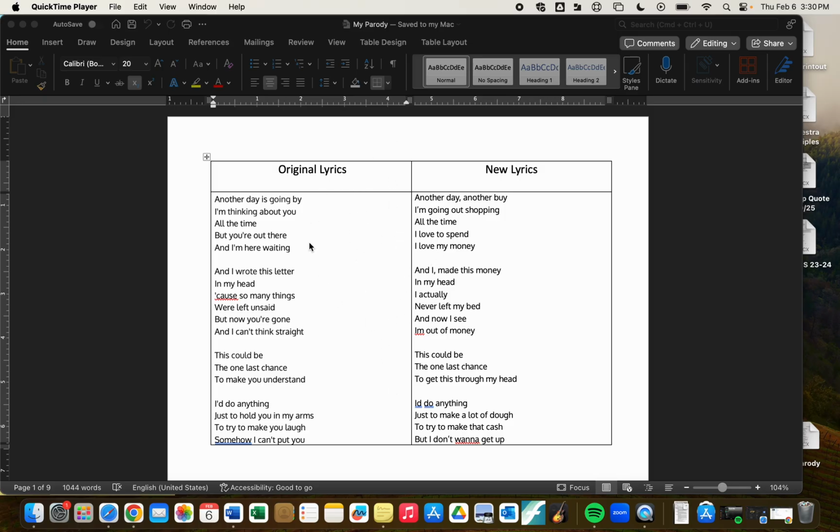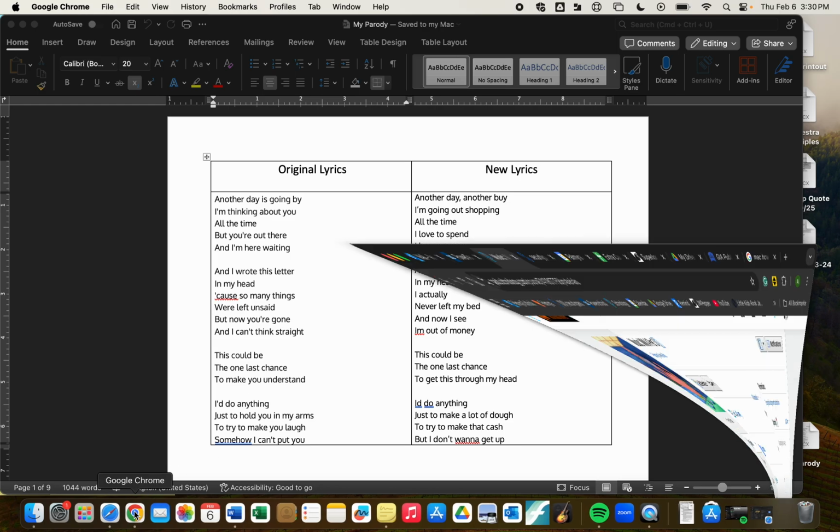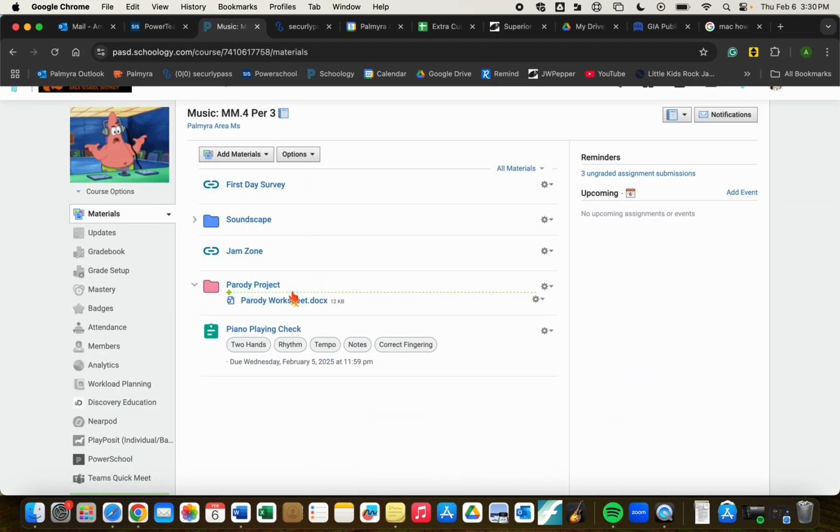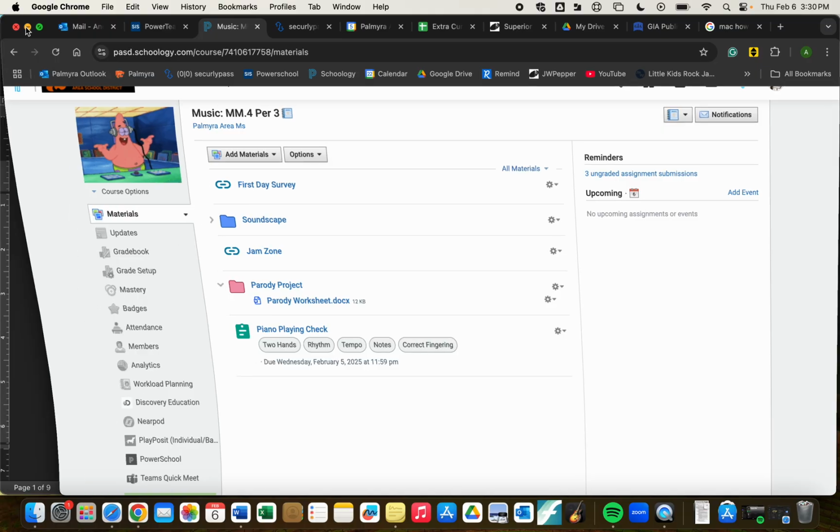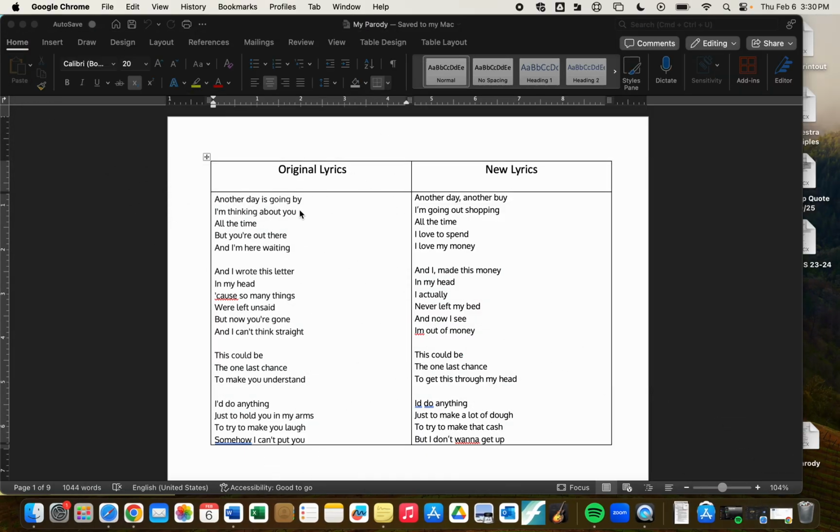This document here is on Schoology, so if I quick bring this up, you'll see here, Parody Project. All you gotta do is open this up and put this document into Google Docs, not Notability. Notability is a pain in the butt for this project. Go specifically to Google Docs and put this in there. It's going to give you those two columns, and that's what you're going to be using to create your project. Please don't submit it in any other way except this one. So once you've chosen your song, and we'll talk about that in a minute, and you've got the lyrics copy and pasted, like I said, go to Google, type your song name, lyrics, copy, paste, boom, you're there. Try to give it a little spacing or something. On the other side, that's where you're going to paste your new lyrics.